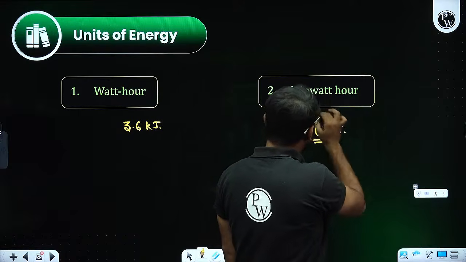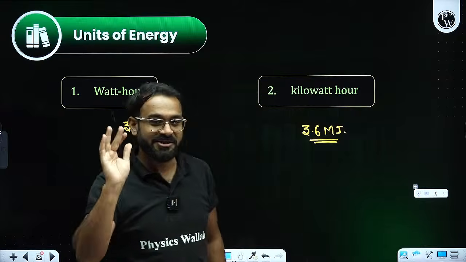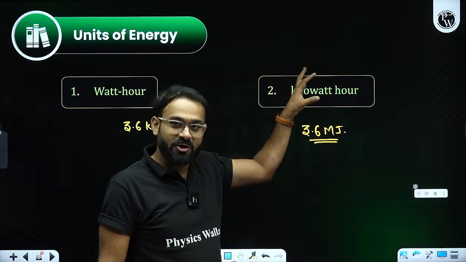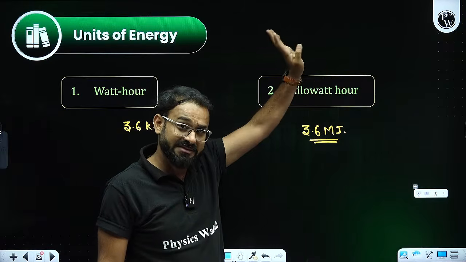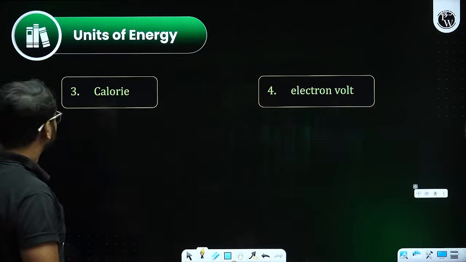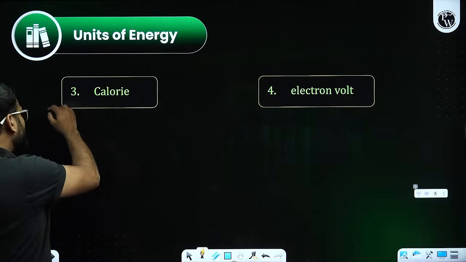Your task is to find the value. Put the value and get the answer. You need to solve it for kilowatt hour. Kilo will be 1000, watt will be joule per second, hours will be 3600 seconds. Multiply that. Right? Calorie and electron volt are other units.